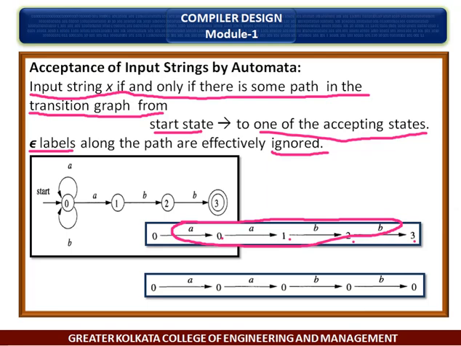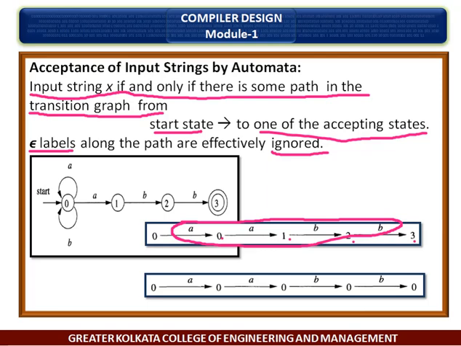Now, note that several paths labeled by the same string may lead to different states. For instance, there is another path from state 0 labeled by the string ABP.